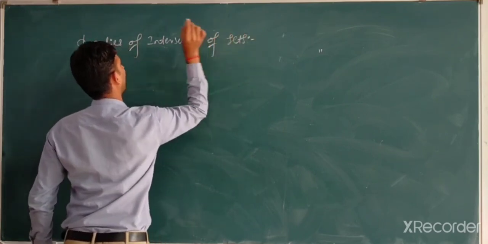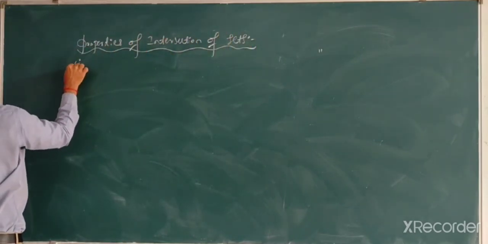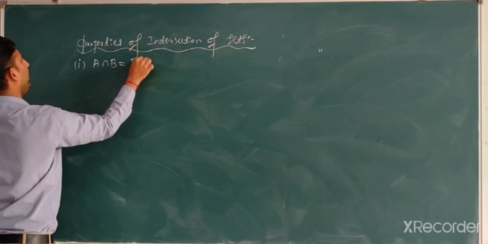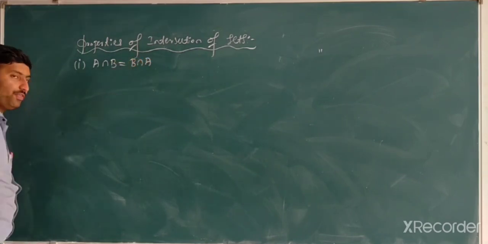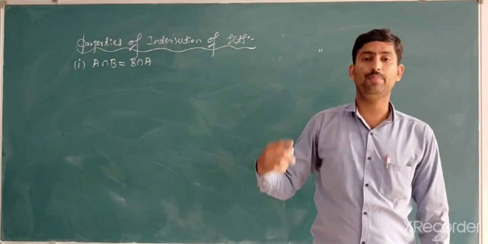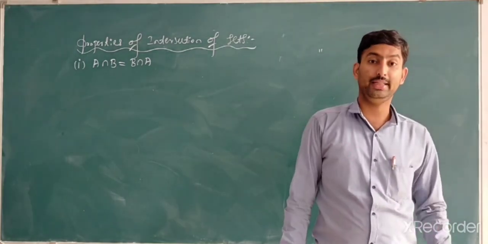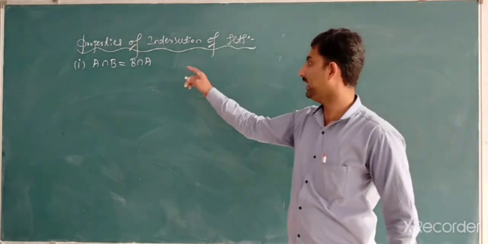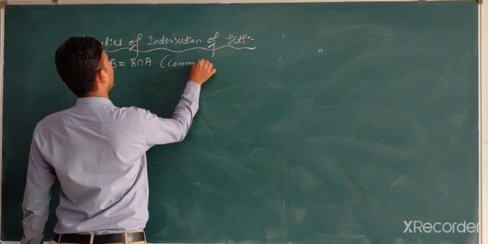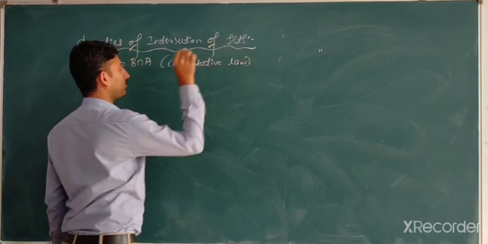First one, A intersection B is equal to B intersection A. What is the meaning of A intersection B is equal to B intersection A? We have discussed in the last class union, A union B is equal to B union A. That law we call commutative. Here also commutative law. In Kannada, Parivartana Niyama. Commutative law.